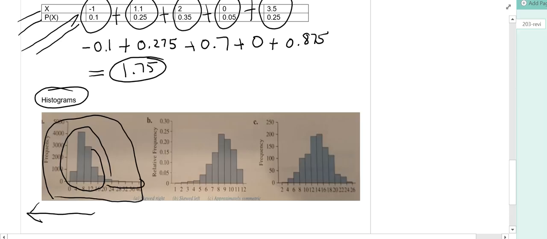There's what is called a tail to the right. This is skewed to the right. Okay? In B, notice most of the data is towards the left. When data is shifted to the left, then we say it is skewed to the left.